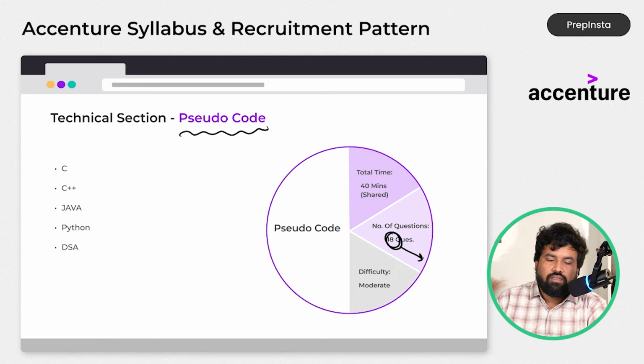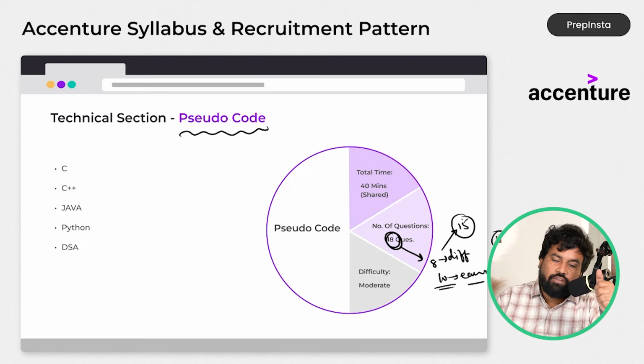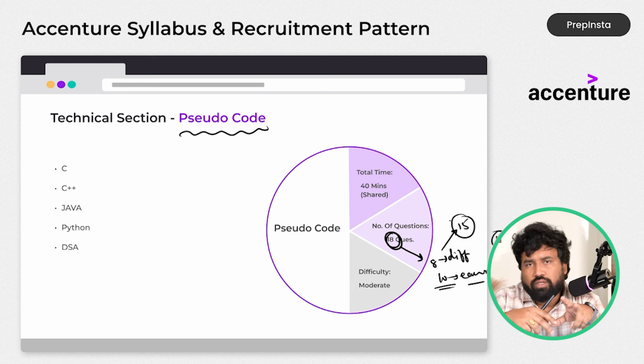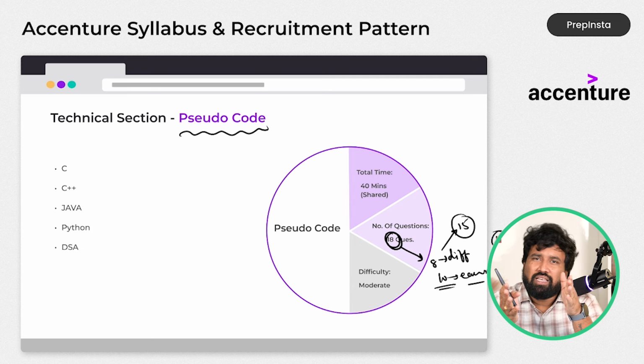And in these 18 questions, definitely 8 questions will be at a difficult level and 10 questions will be easy to moderate. So these 10 easy to moderate questions you need to complete within 10 to 15 minutes. And the remaining 8 difficult questions you need to complete in the remaining 15 minutes. So I am giving 2 minutes for each pseudocode question. And for the easiest ones, you need to spend 1 to 1.5 minutes.